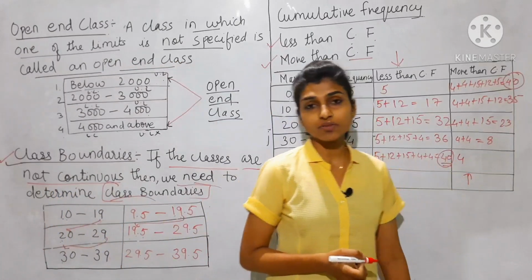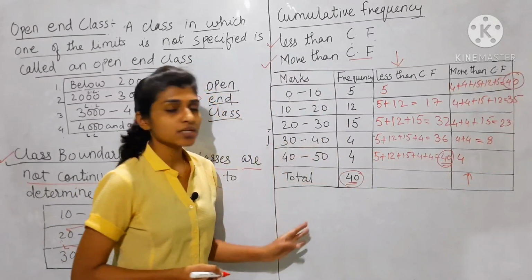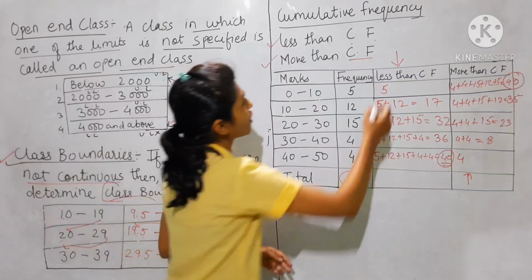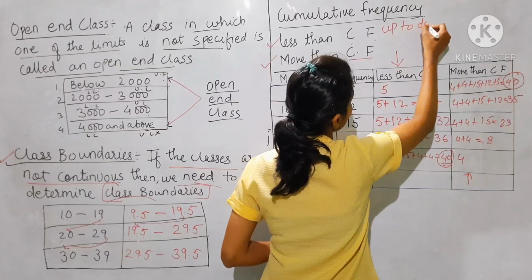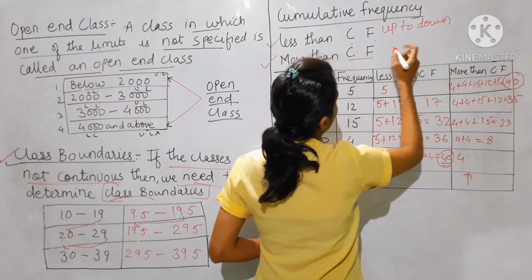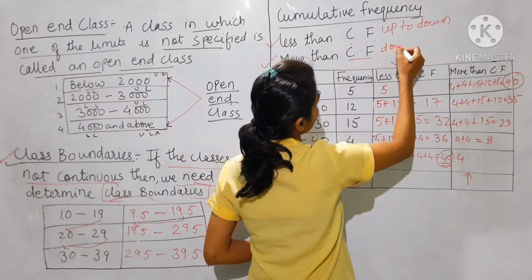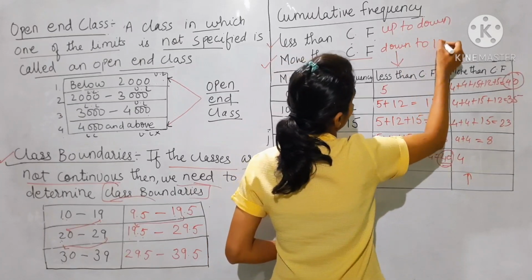I hope you have understood how to find less than and more than cumulative frequency. Just remember, for less than you go from up to down, and for more than you go from down to up.